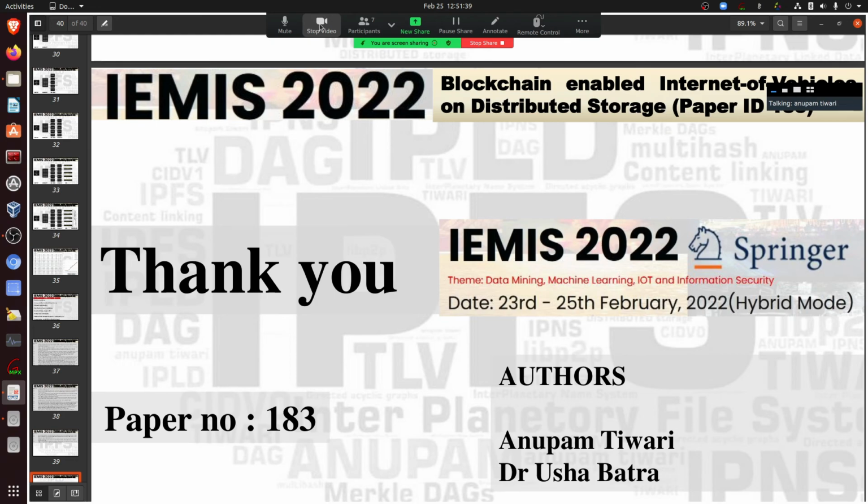Sir, in the paper, in the challenges also, that communication point I had mentioned basically pertains to this only. I have assumed a lot of things while working on associating these three things: blockchain, Internet of Vehicles, and distributed storage. I have assumed that everything will be absolutely okay, which, as you rightly pointed out, there will be issues, the delays will be there, and the availability factor will be there. So these are imminent challenges, sir, on which we need to work ahead.